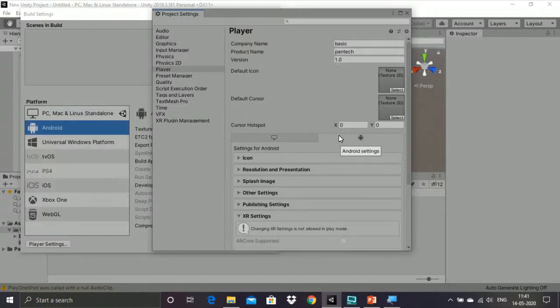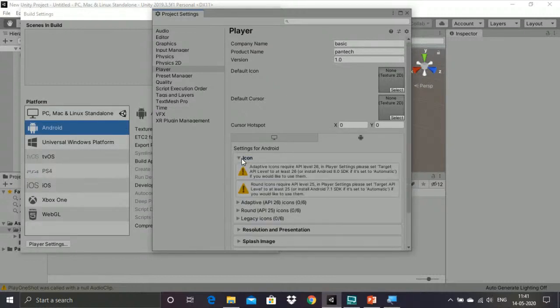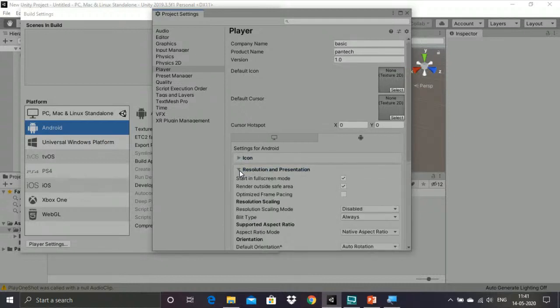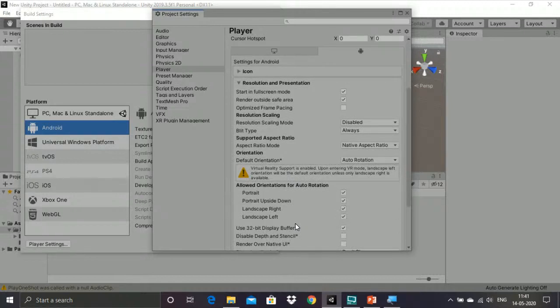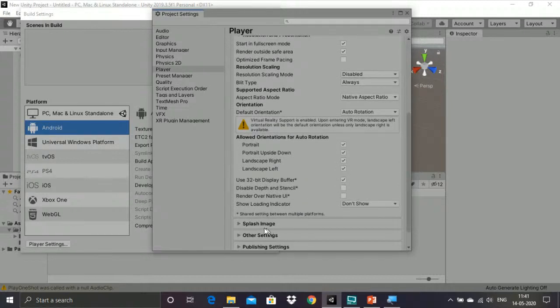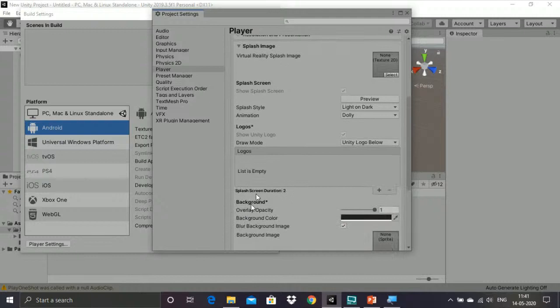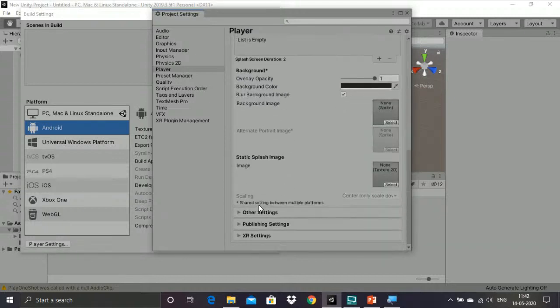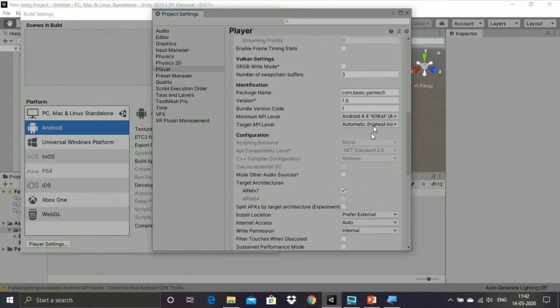Whenever we go with Android, you have to check the icon and resolution. You can see that whenever you switch devices, their options also change. If you have any logo, you can give it, or else the Unity logo will be used. Then the background, splash image and static things are the same over here.